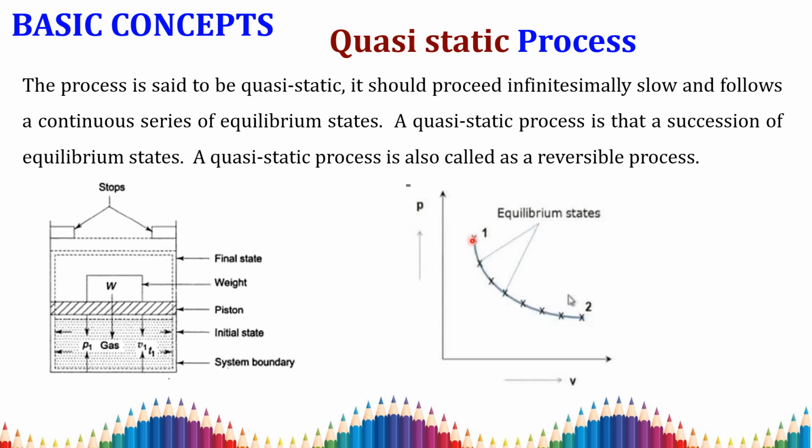These infinitesimally small changes in equilibrium states are called a quasi-static process. Here we have an infinitesimally small continuous series of equilibrium states. So this is an equilibrium state, and this is equilibrium, and this is equilibrium, and each attains its equilibrium state along the process. So this is called your quasi-static process.